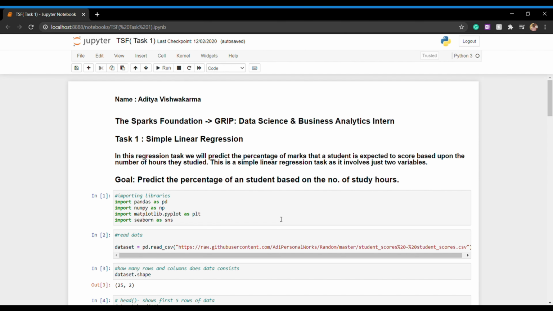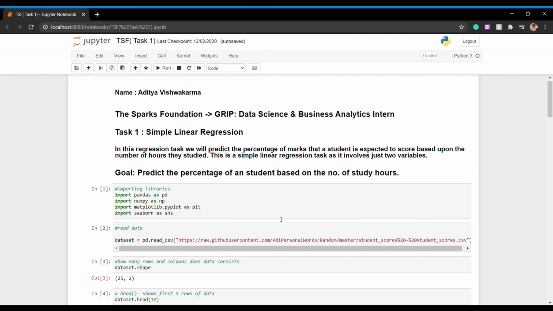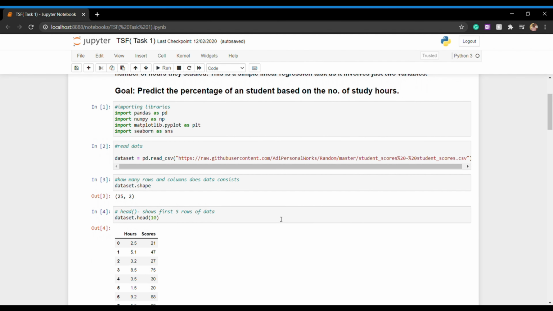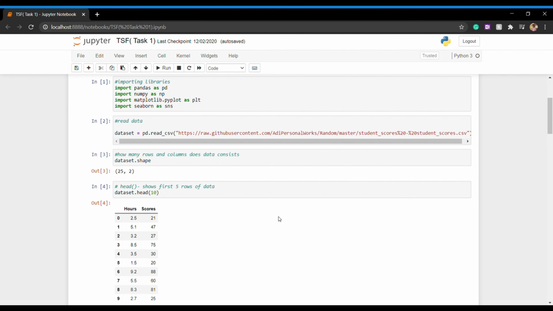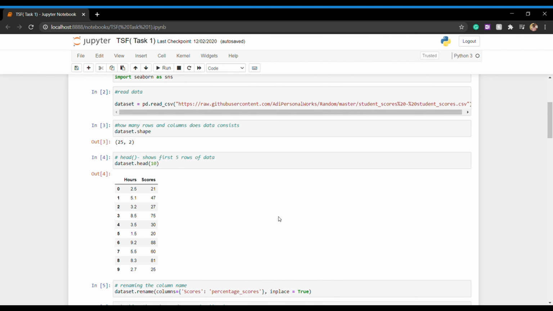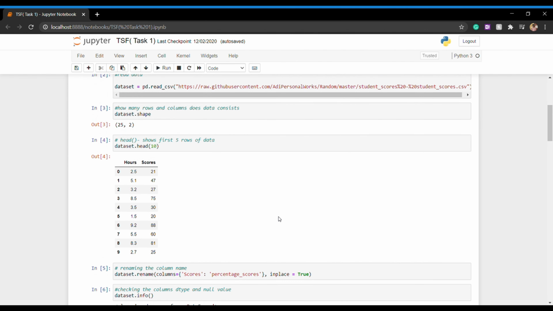So let's start. First we are importing the libraries. Pandas is used for the data frame to manipulate data basically, NumPy is used for the numbers, and matplotlib and seaborn are used for plotting the data. And then we are reading the data file and calling dataset.shape. Here we are checking how many columns and rows there are in the dataset.